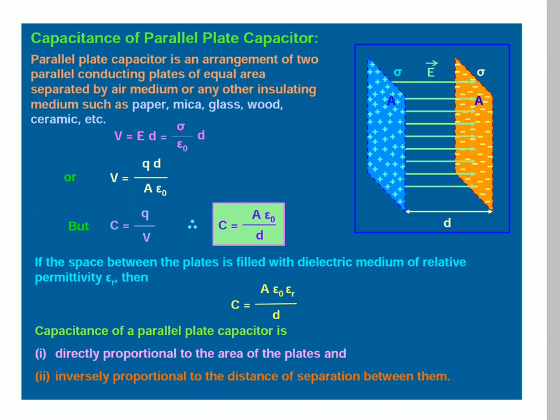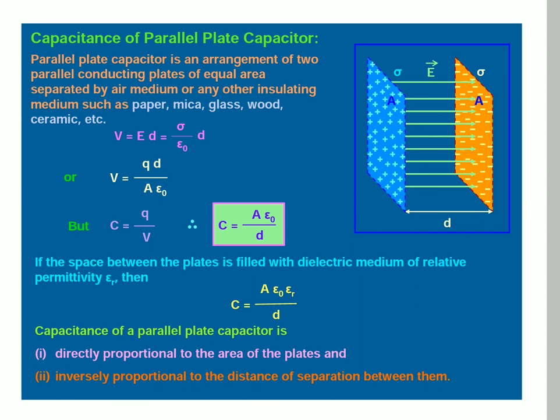D is the distance between two plates. Parallel plate capacitor is an arrangement of two parallel conducting plates of equal area separated by air medium or any other insulating medium such as paper, mica, glass, wood, ceramic, etc.